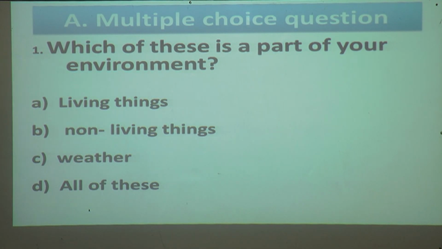Among these, which is part of your environment? Living things, non-living things, weather, or all of these? Answer is all of these. Yes, the environment is made up of living and non-living things. It also includes the weather and the sun. So the answer is all of these. All these things are part of our environment.